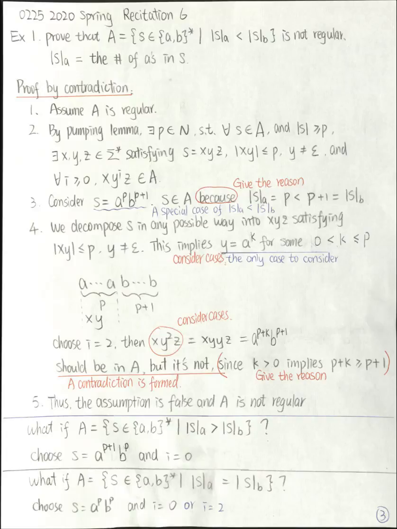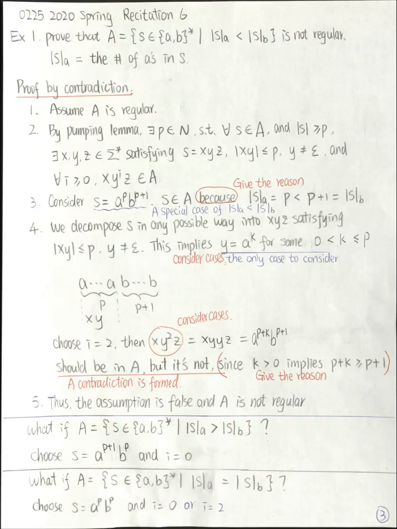For these 5 steps, steps 1, 2, and 5, you can just copy these 3 parts in your proof, because you always need to provide these 3 parts. The critical parts are 3 and 4. In step 3, we need to find a string and show that that string is in A and that string has length greater than or equal to p.